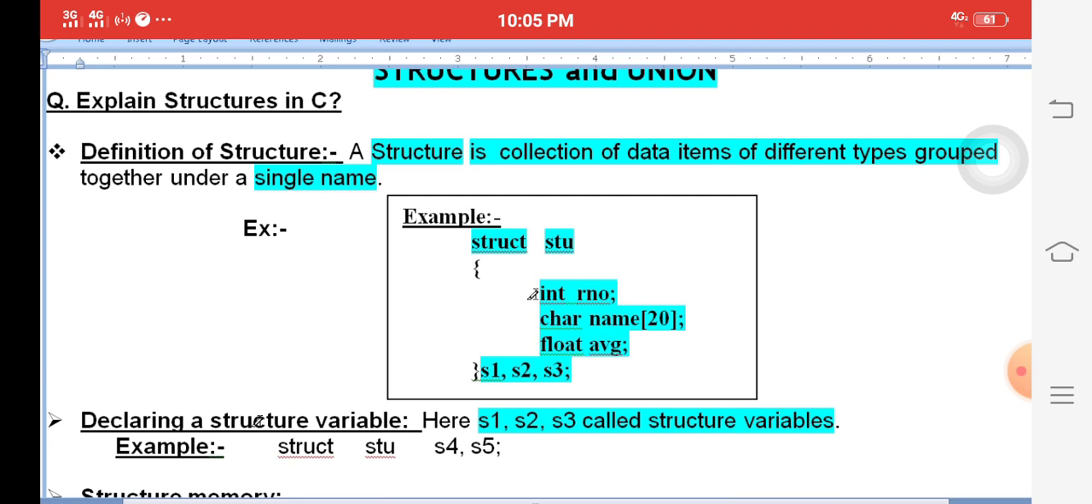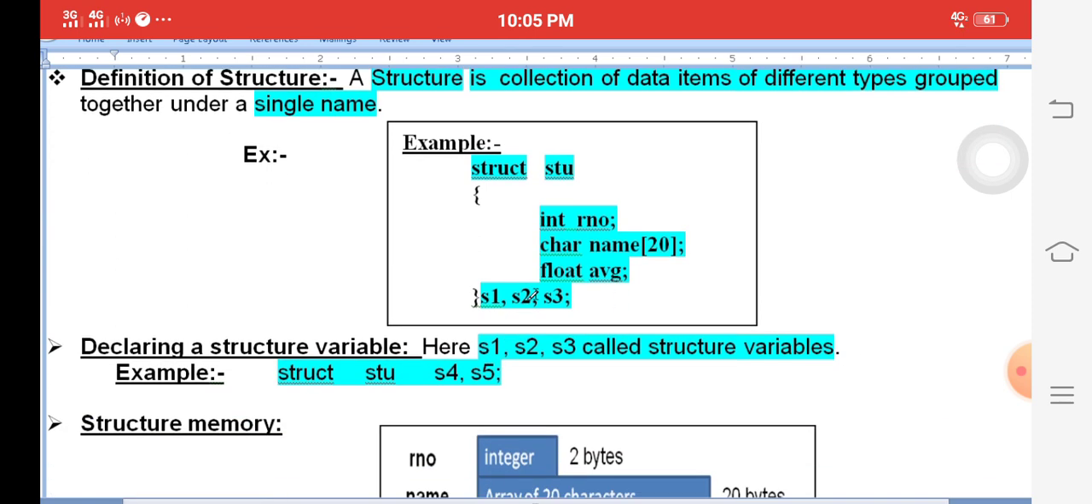You can write the structure variables in another model. It is the second model. Struct. What is the structure name? STU. What are the structure variables? S4, S5. Here all the elements in a single name, a single block, is called a structure. Struct is called the structure keyword. STU is called the structure name. Roll number, name, average are called structure elements. S1, S2, S3 are called structure variables.